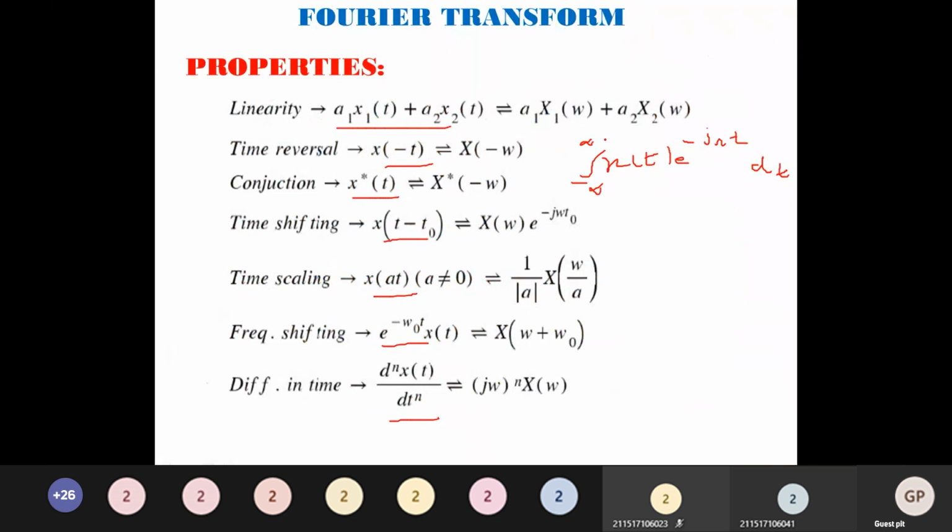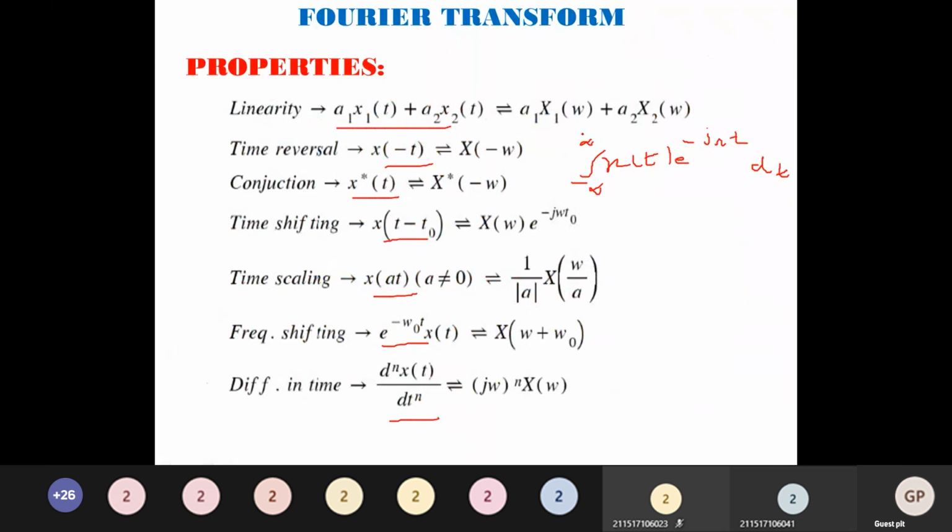Properties play a vital role. Many GATE problems are asked only with this particular concept, by just substituting values in the properties.